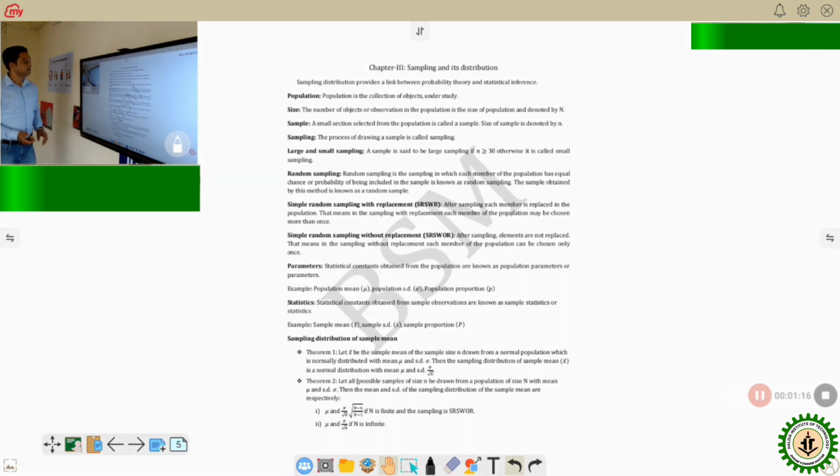This is the chapter name, sampling and its distribution. Sampling theory is a bridge between probability theory and inferential statistics. Inferential statistics means here we can draw a decision from the data we have collected. So first of all, what do we want to do in inferential statistics? We have a population. So first of all, what is a population? Population is the collection of objects or data which is under study.